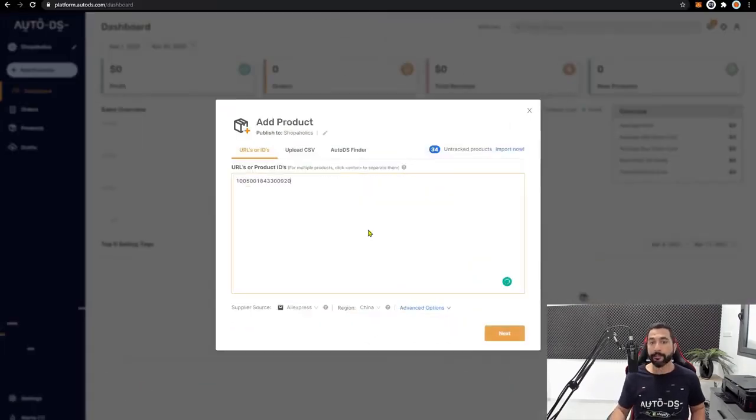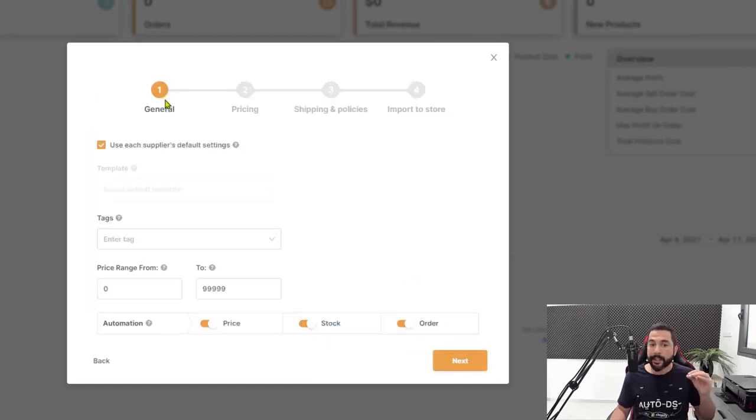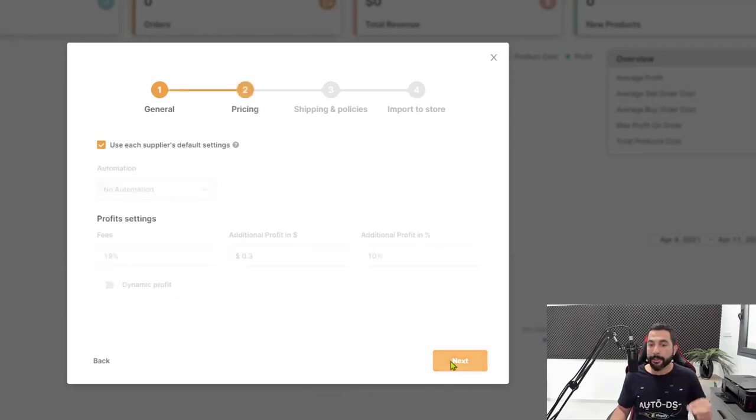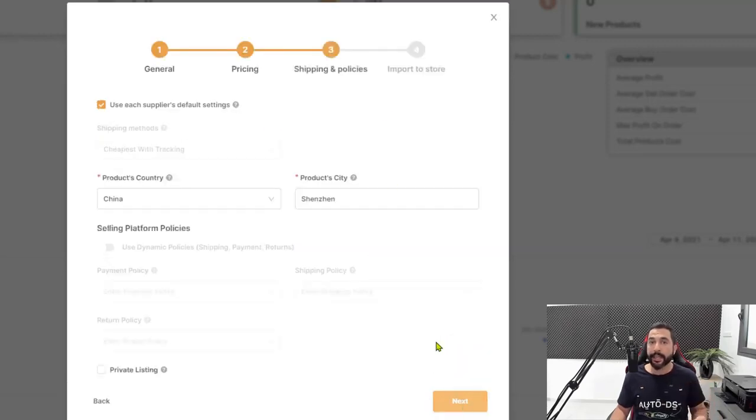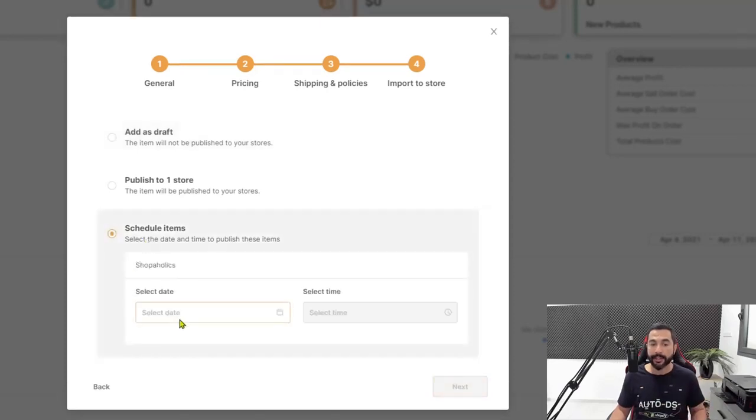Now all you have to do is choose the supplier, the region, the advanced options, click on next, and start setting all of your import settings: the general settings, pricing, shipping and policy. And then at the end you'll have an option to add the products as a draft, publish them to your store, or schedule them to upload at a future date and time.